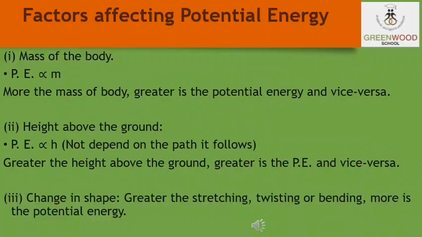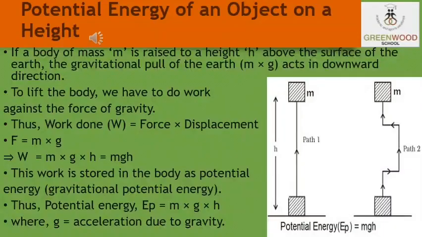Okay students, so simply the body should be at a height. That means the more the height, the more will be the potential energy, and if the height is less, the less will be the potential energy. It doesn't depend on the path followed. Next is the change in shape. The greater the stretching, twisting or bending, the more will be its potential energy. Now students, let us discuss the potential energy of an object at a height. Here, when an object is raised through a certain height above the ground, its energy increases.